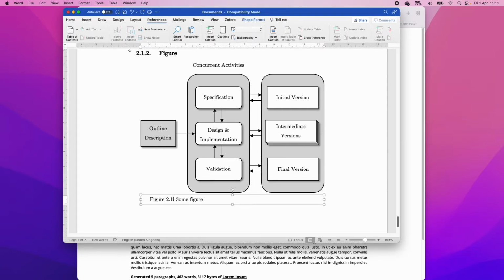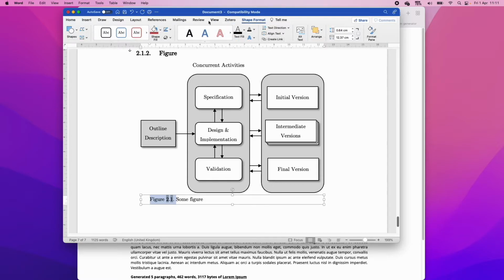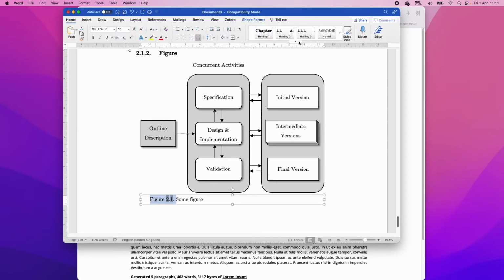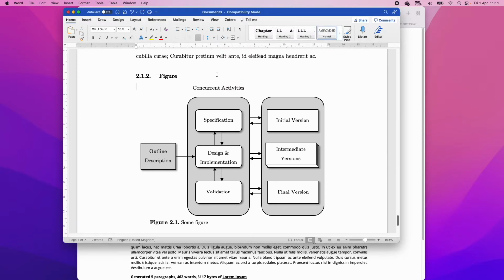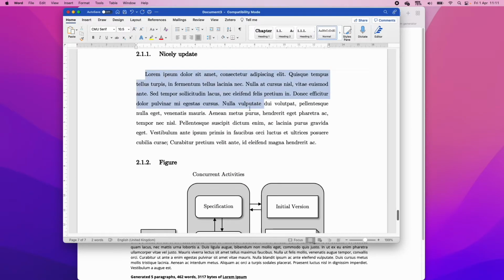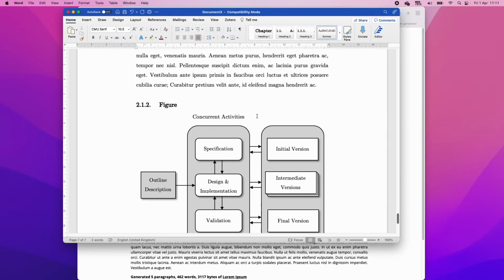What I like to do is make the text of the caption a different heading. So I'm going to make this heading 4. It kind of stands out a little bit that this is something to be clicked on or something of importance. So suppose I wanted to reference this figure.